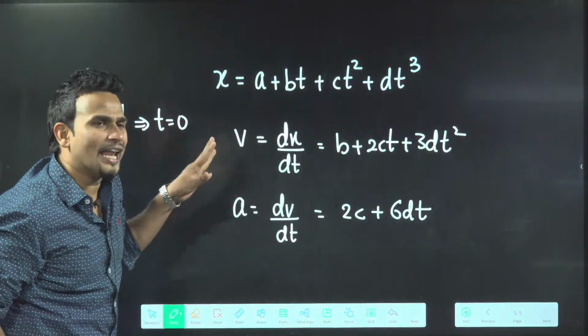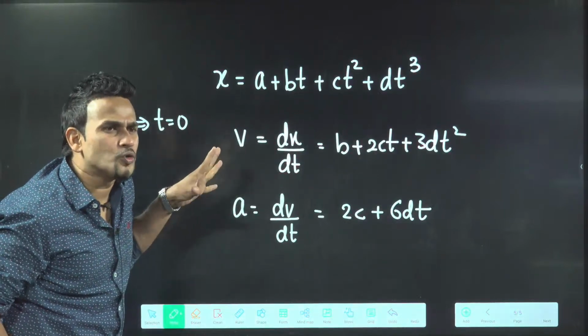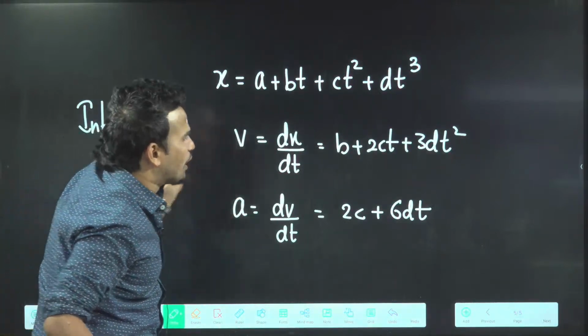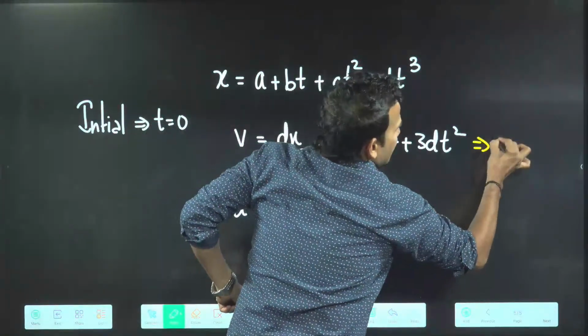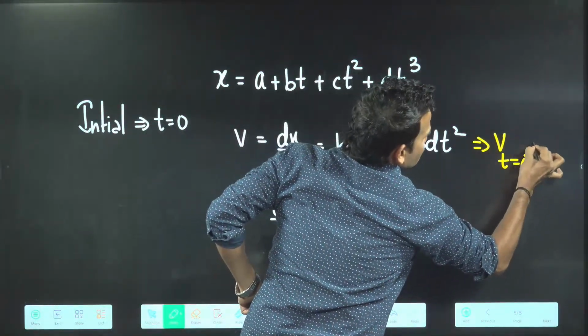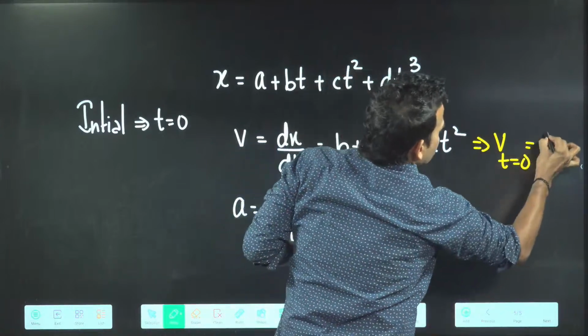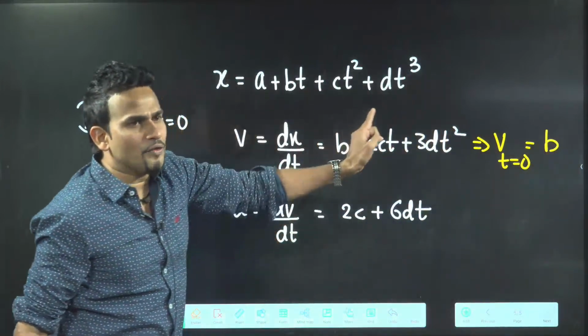Initial means what? t equal to 0. So put t equal to 0 and you'll get the initial velocity. Once you put it, this will give you b.